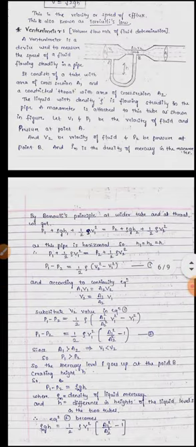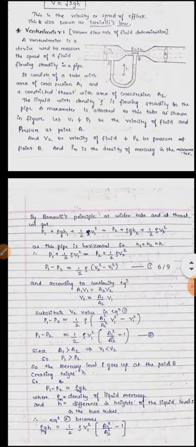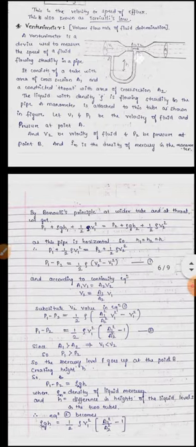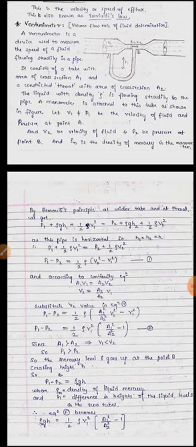We apply Bernoulli's principle at the wider end and at the throat, the thinner end of the tube.